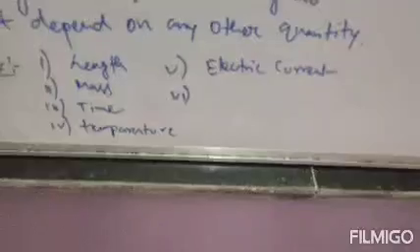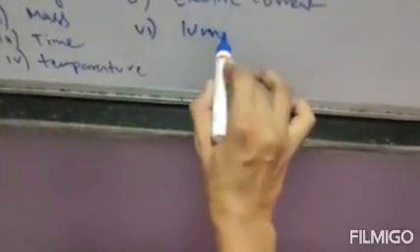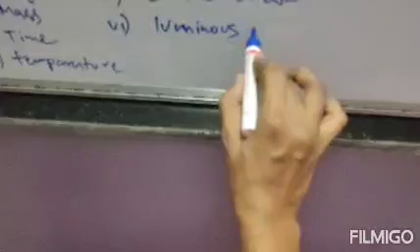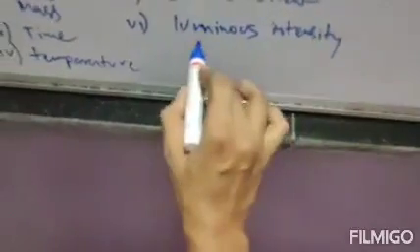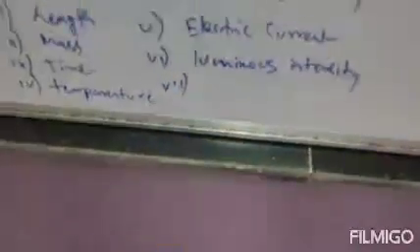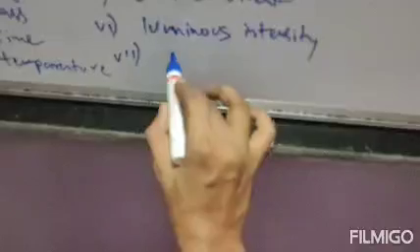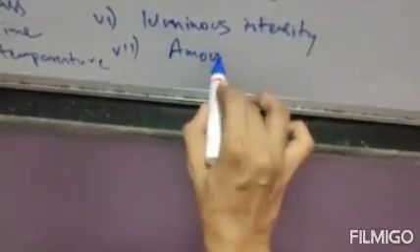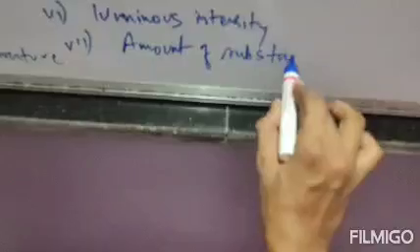Number 6 is luminous intensity. And the last one, the 7th fundamental quantity, is your amount of substance.